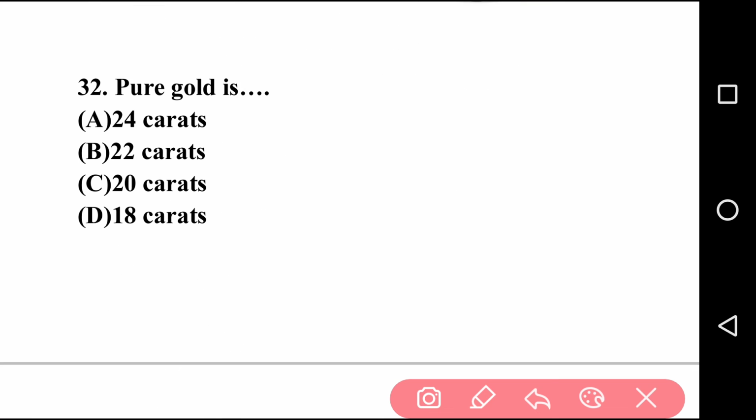Going to the next question, that is question number 22. See the screen. Pure gold is dash. First option 24 carat, second option 22 carat, third option 20 carat, last option 18 carat. So the right answer is option A, that is 24 carat. Carat is the unit of measurement of the purity of gold. So 24 carat is the purest form of gold. So the right answer is option A.